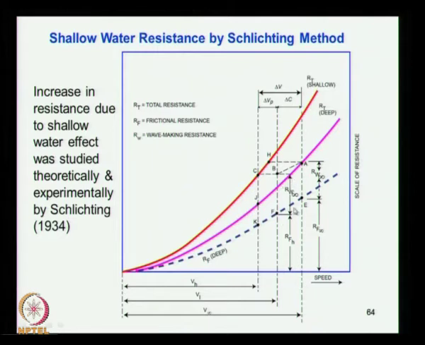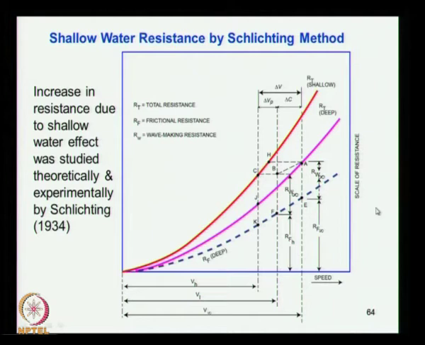So you plot the same wave making resistance over this and get point B. Then there is the potential effect, sorry, not the frictional effect, the potential effect. So you have the velocity reduction due to the additional resistance coming from there, from which you get point C.